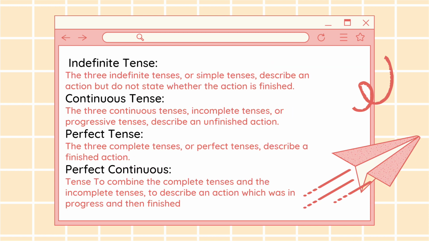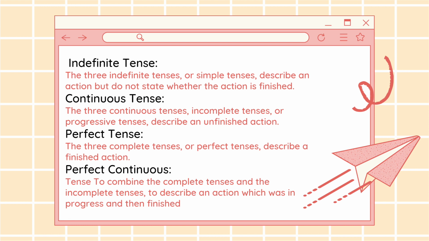Indefinite tense. The three indefinite tenses or simple tenses describe an action but do not state whether the action is finished. Continuous tense. The three continuous tenses, incomplete tenses, or progressive tenses describe an unfinished action. Perfect tense. The three complete tenses or perfect tenses describe a finished action. Perfect continuous tenses combine the complete tenses and the incomplete tenses to describe an action which was in progress and then finished.